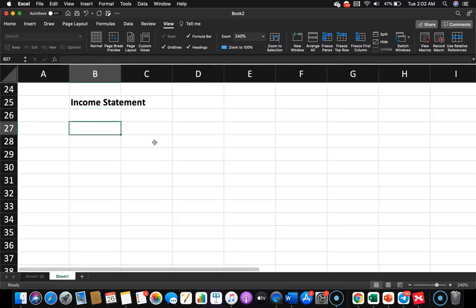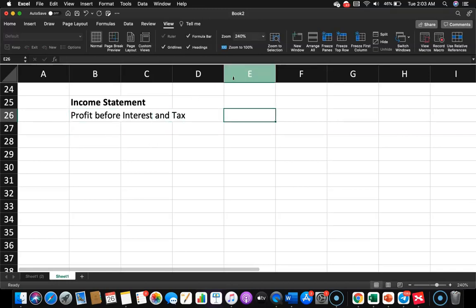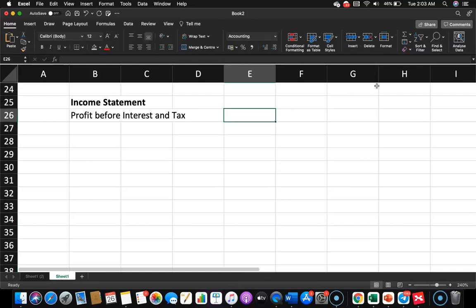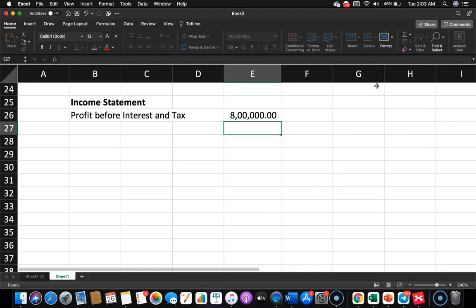Income statement. Let's start with the profit before interest and tax. And what is the value? Profit before interest and tax is 800,000. Now on this we have to deduct 12.5% interest on debentures.